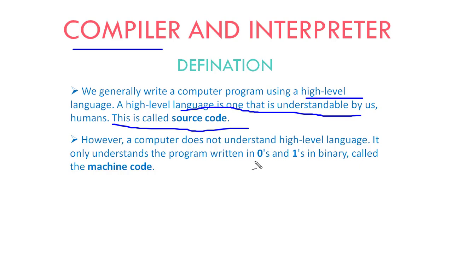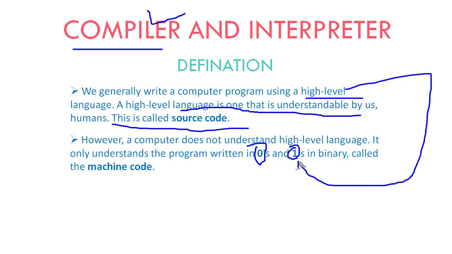The computer only understands 0 and 1, friends. The computer only understands 0 and 1. It does not know English, it does not know high level language. So there will be a need for the compiler here. What would the compiler do here? The compiler will translate high level language to machine level language so that the computer can understand it easily.